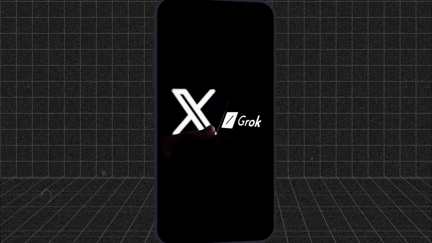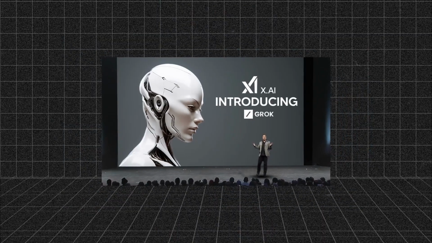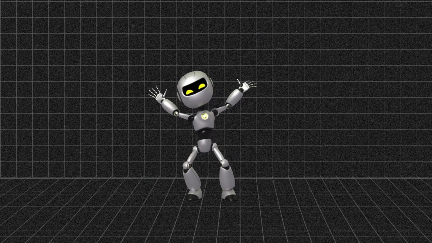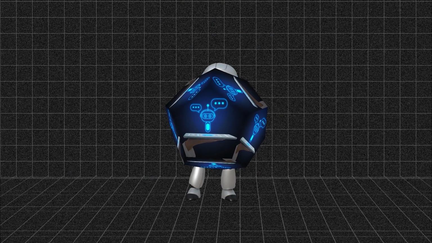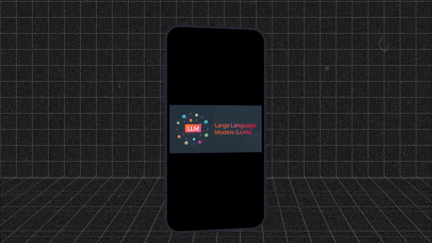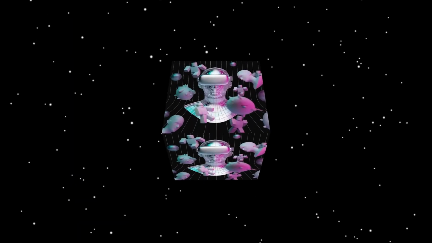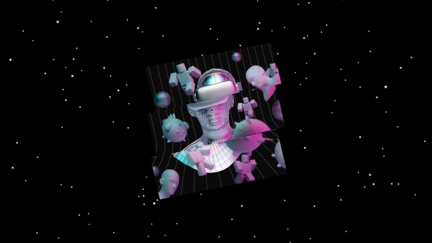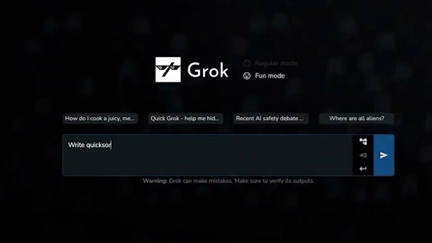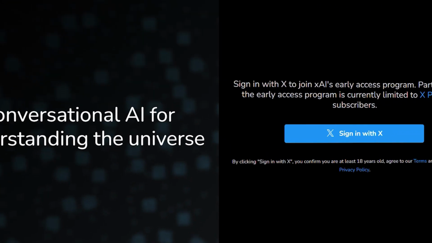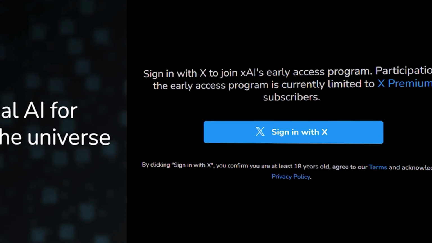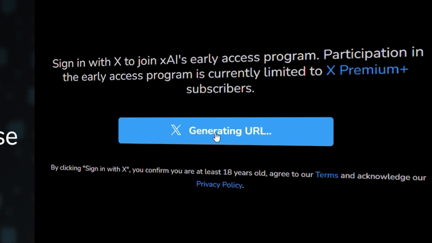Grok AI, developed by x.ai, a company co-founded by Elon Musk, represents the latest advancement in generative artificial intelligence chatbots, operating on the robust large language model. While currently undergoing beta testing, Grok AI is poised to offer a plethora of promising features that set it apart from its predecessors. In this video, we will provide everything you need to know about Grok AI, including what it is, how to get access to Grok, the unique features that Grok offers, and how to use Grok.